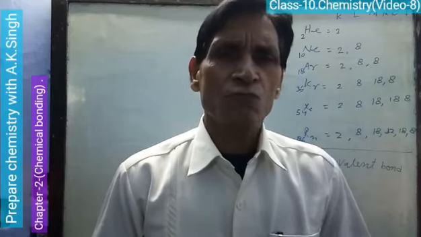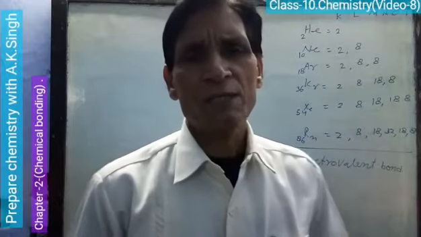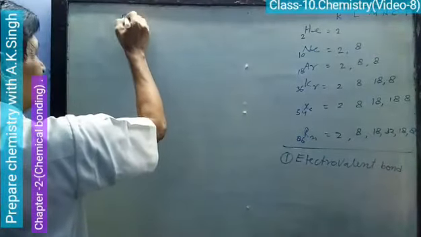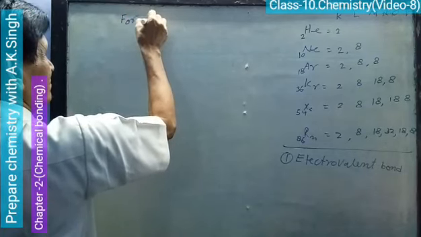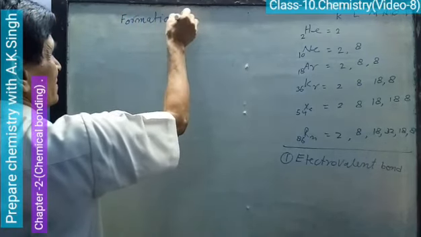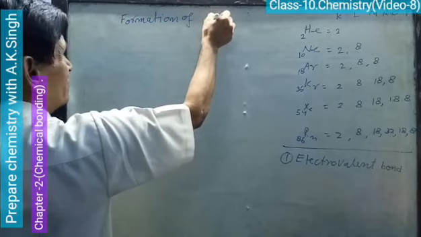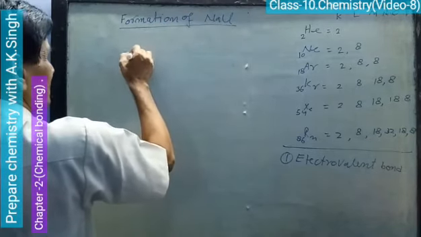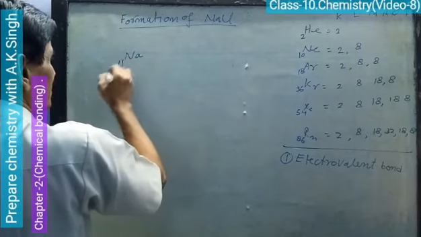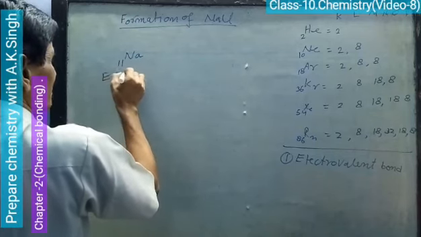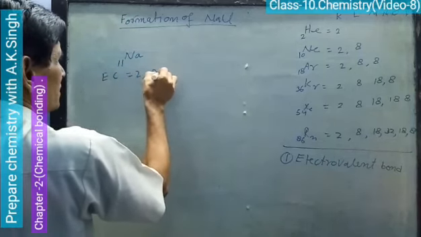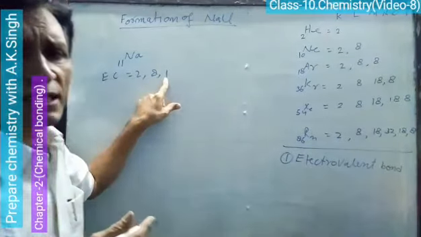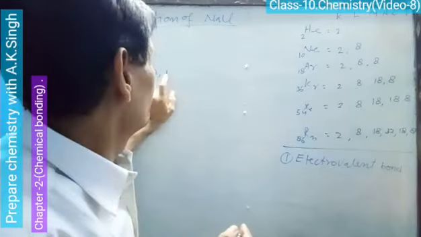Now let us see one example: formation of sodium chloride. Sodium atom has atomic number 11, electronic configuration 2 8 1. It has one electron in excess.